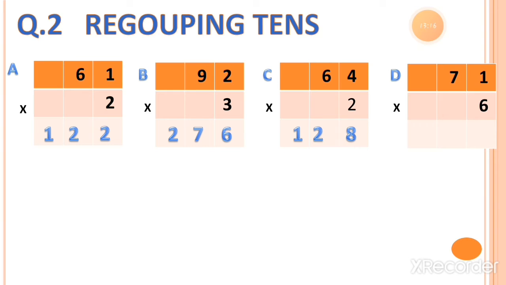And one more thing for you students, those students who have not completed this exercise 8C question number 2, please complete it in the fair book or textbook if you have a textbook. Otherwise just complete it in the fair book.